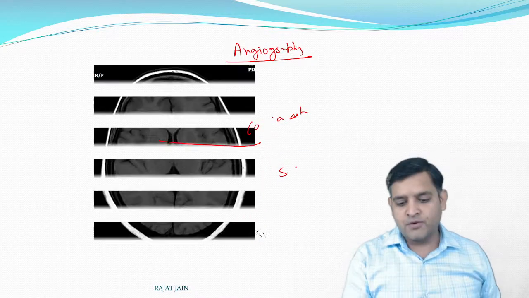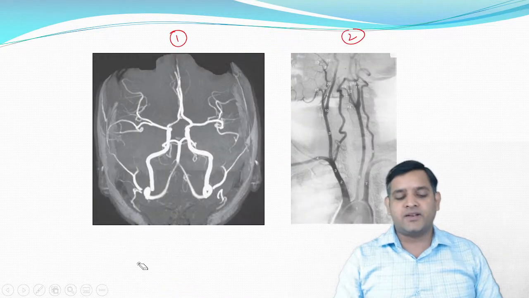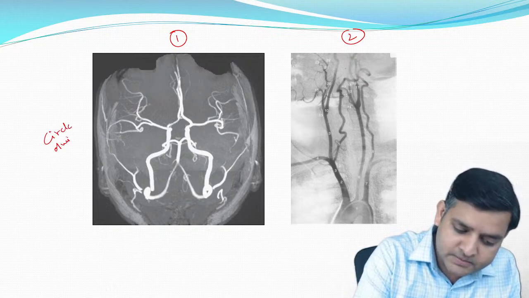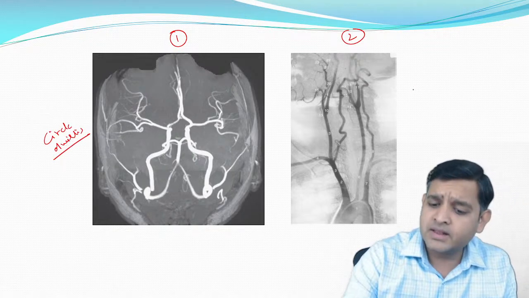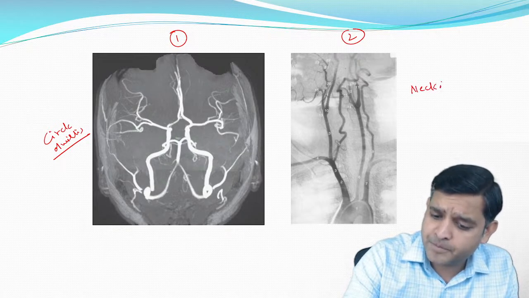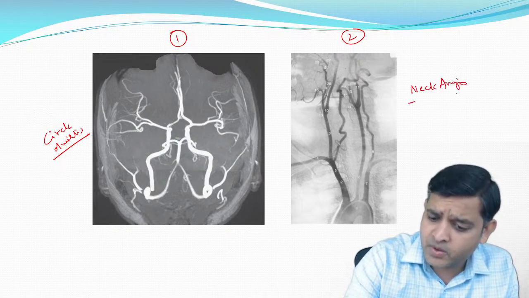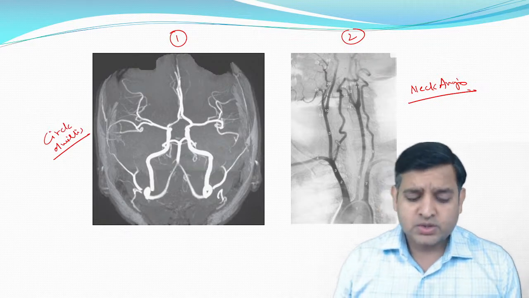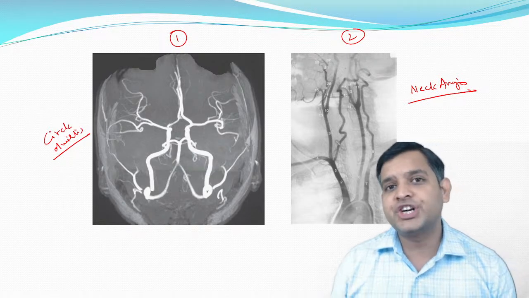Next. Now, if you get this image, obviously you can identify that this is the circle of Willis and this is the neck angio. Okay. Now, the point to be noted is what angios these are. So, it's a simple rule and it's a cheat code.